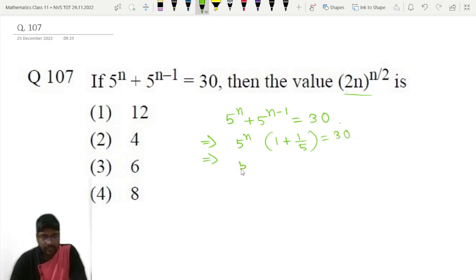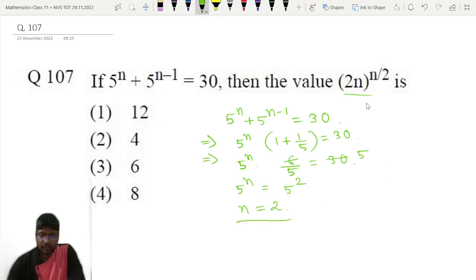Now that will imply 5 to the power n into 5 plus 1, that is 6 by 5, is equal to 30. So 6 and 30, 6 fives are 30. So 5 to the power n is equal to 5 square. So n is equal to what? n is equal to 2. We have got the value of n. Therefore, there is no difficulty in finding 2n to the power n by 2.